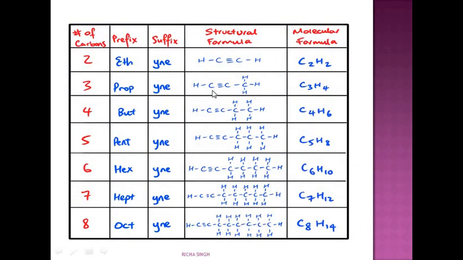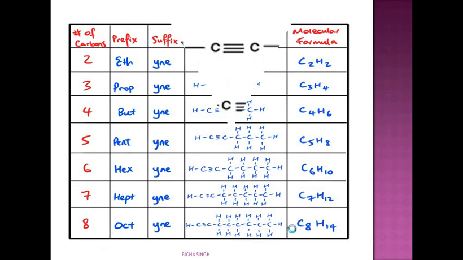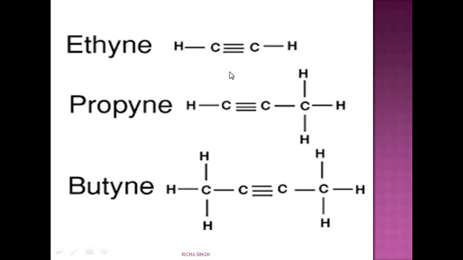Same way, let's see alkynes. Number of carbon atoms 2, the prefix will be eth and the suffix will be -yne. You can see here the structural formula: 2 carbon atoms with a triple bond attached to 2 hydrogen atoms. This is the molecular formula and this is the structural formula. Same way, propyne has 3 carbon atoms with a triple bond and 4 hydrogen atoms. Same way, you can see the structures till octyne, C8H14. This will give you a clearer picture of the structures.